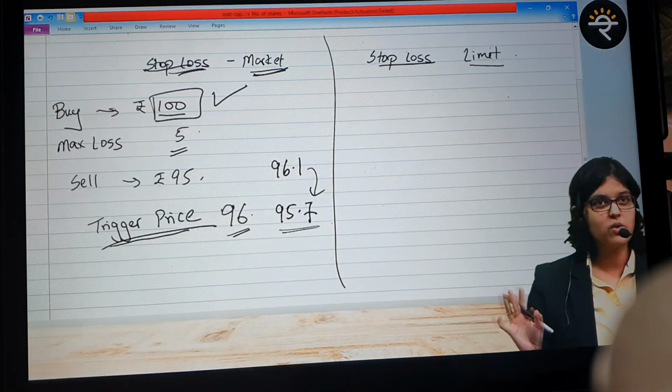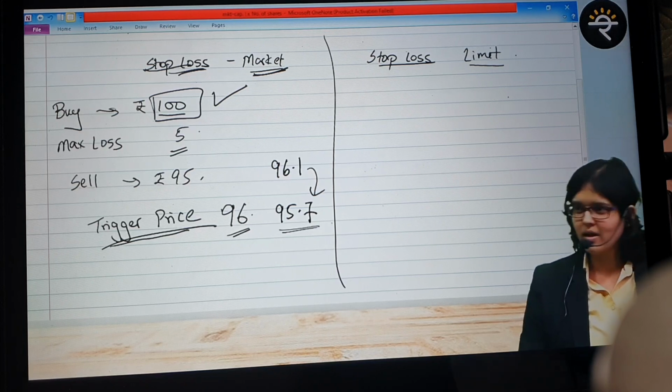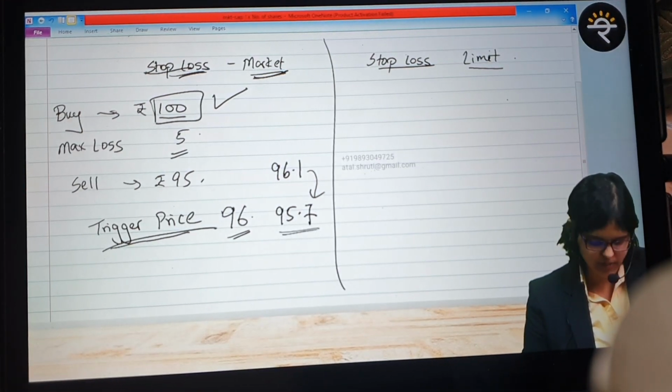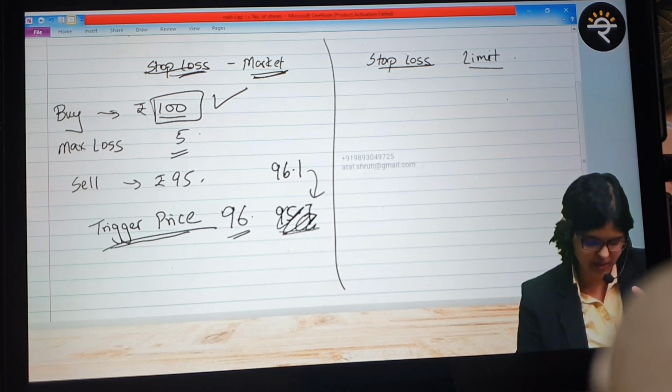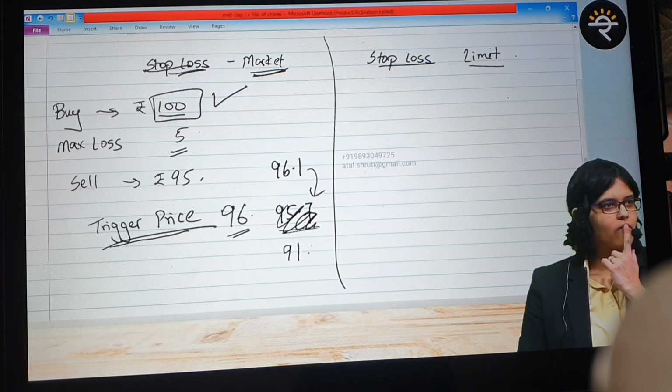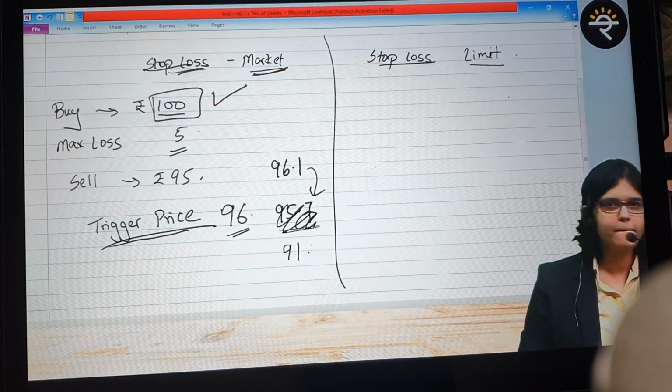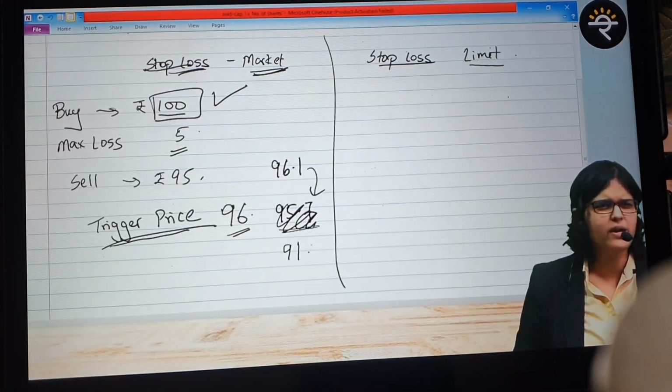So should you be keeping the trigger price way above your stop loss, or should it be close to that? Keep it as close as possible. After 96.1, let's assume it went down directly to 91. I know this is theoretical. Will it get triggered? Yes. Whatever is the case, it will get triggered. I'm sorry, will it get executed? Yes, it will get executed. Once triggered, it is alive, it will get executed.